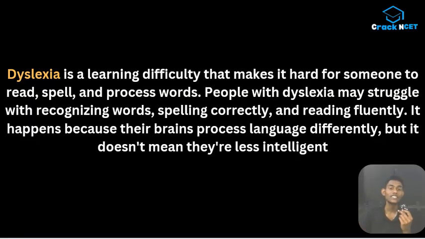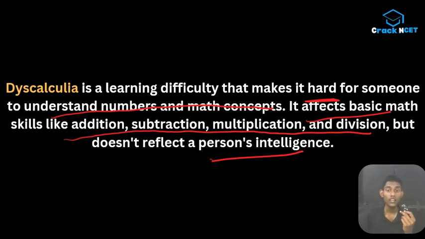Dyslexia is a learning difficulty that makes it hard for someone to read, spell, and process words, and dyscalculia is all about numbers and maths. Think like this: calculia, you can think of calculator. Calculator is related to maths, right? It's also related to other science subjects, but it's generally related to maths.